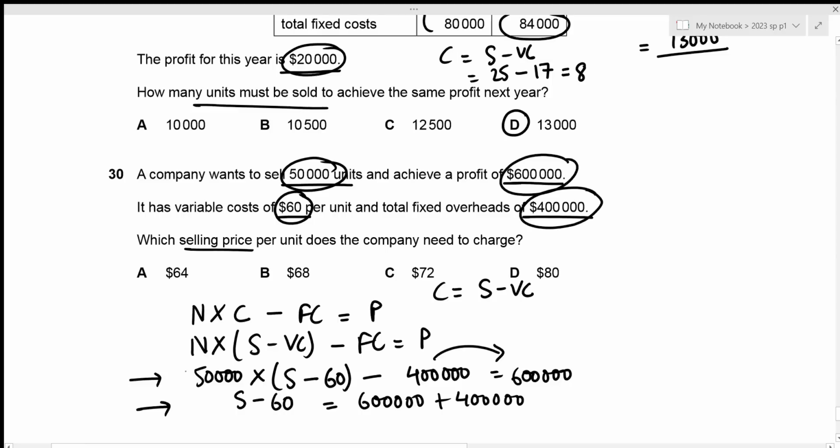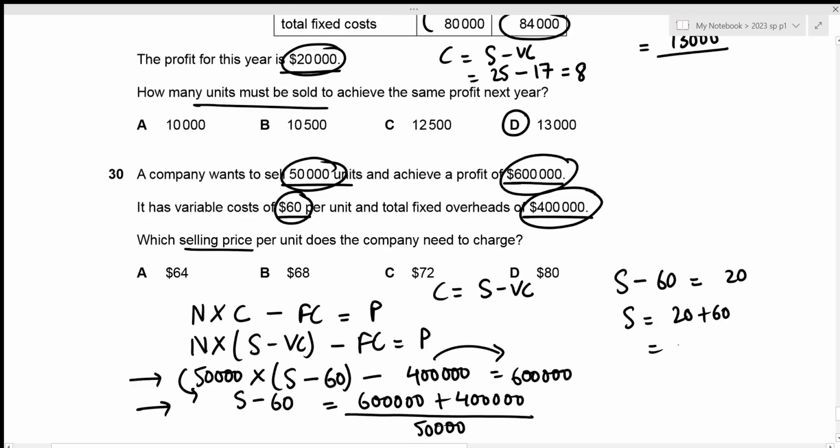And this goes to the other side as a denominator, right? Because multiplication goes to the other side as a division. So that's divided by 50,000. Which means that sales minus 60 is going to be 600,000 plus 400,000 divided by 50,000, which is 20. So our sales value is just going to be 20 plus 60, which results in the selling price to be 80. This is the correct answer, which is given in option D.